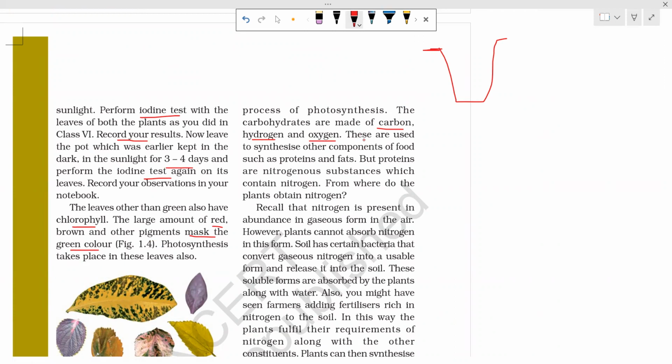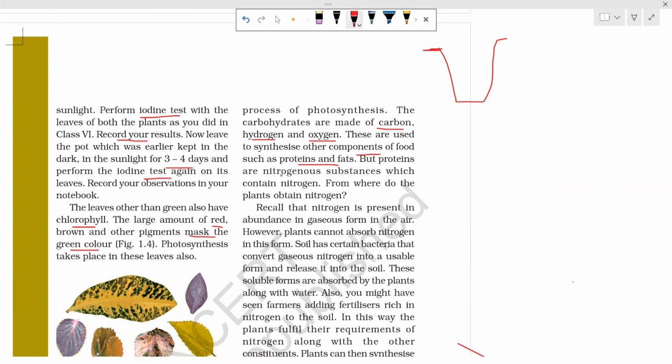These are used to synthesize other components of food such as proteins and fats. So what are the uses of carbohydrates? From carbohydrates, plants produce other nutrients. What are they? Proteins and fats.